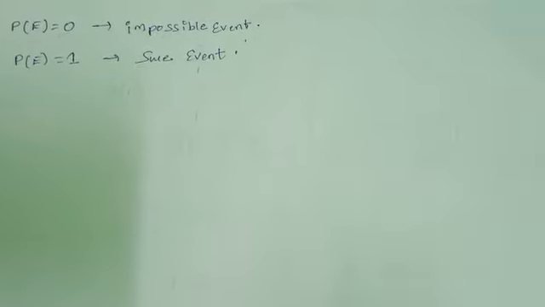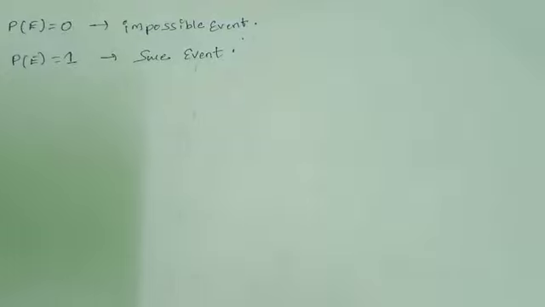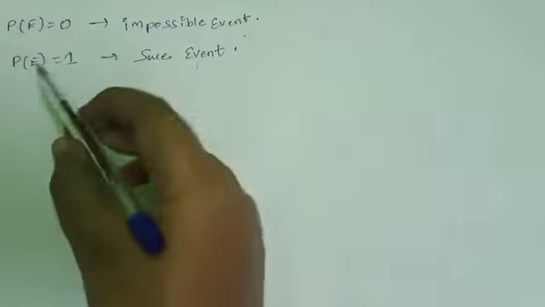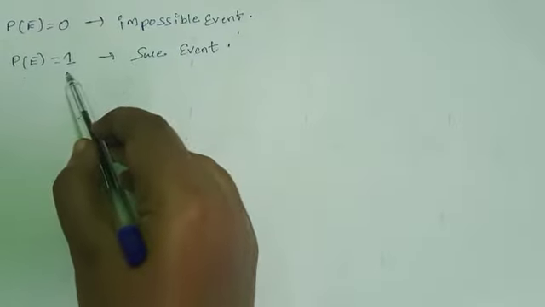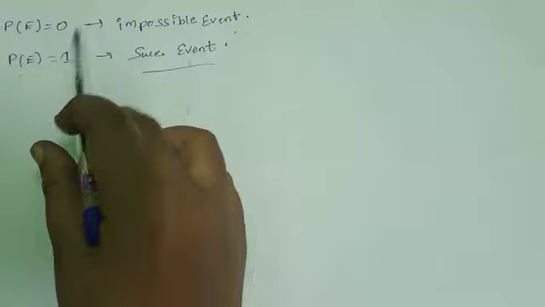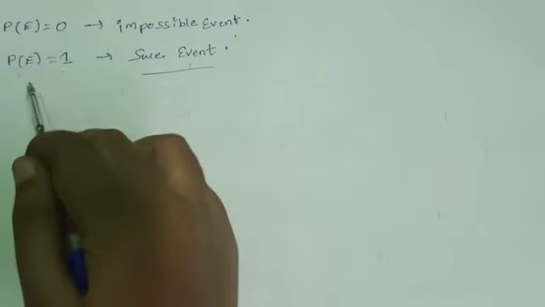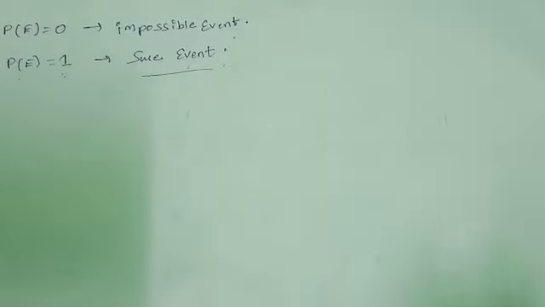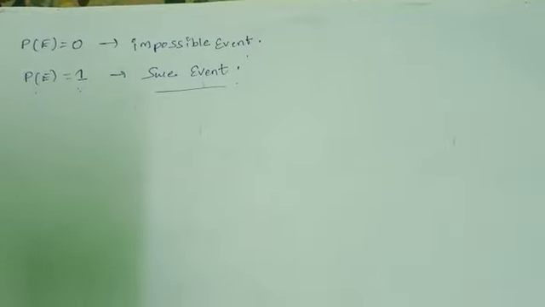These are eternal truths. We can say definitely. These are the sure events. So in this case P of E equal to 1. P of E equal to 0 is called an impossible event. P of E equal to 1 is the sure event.